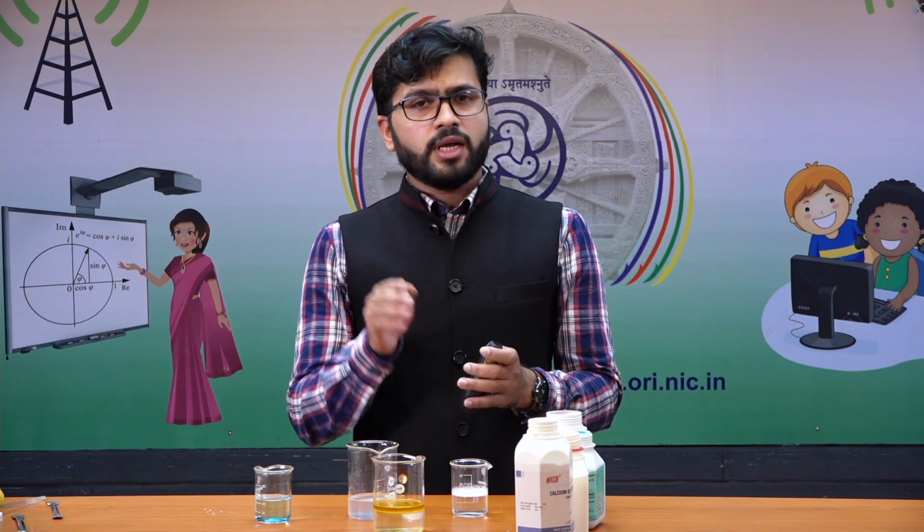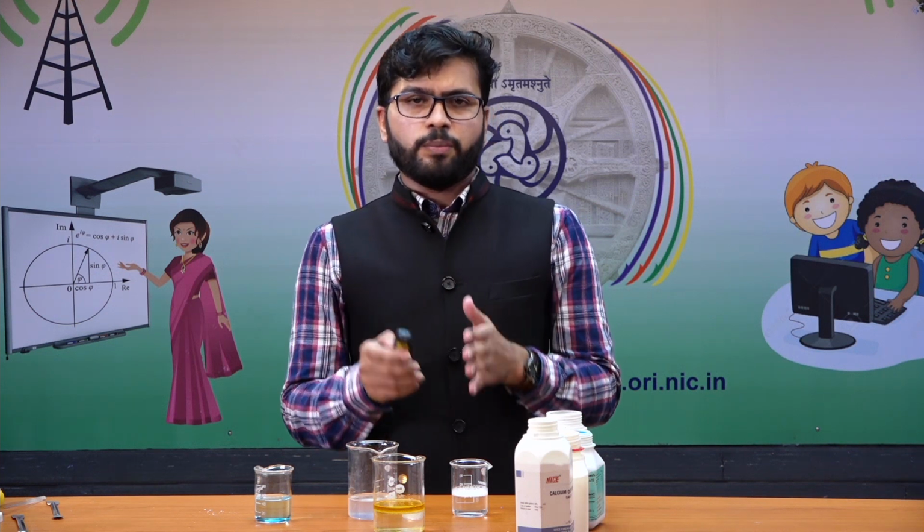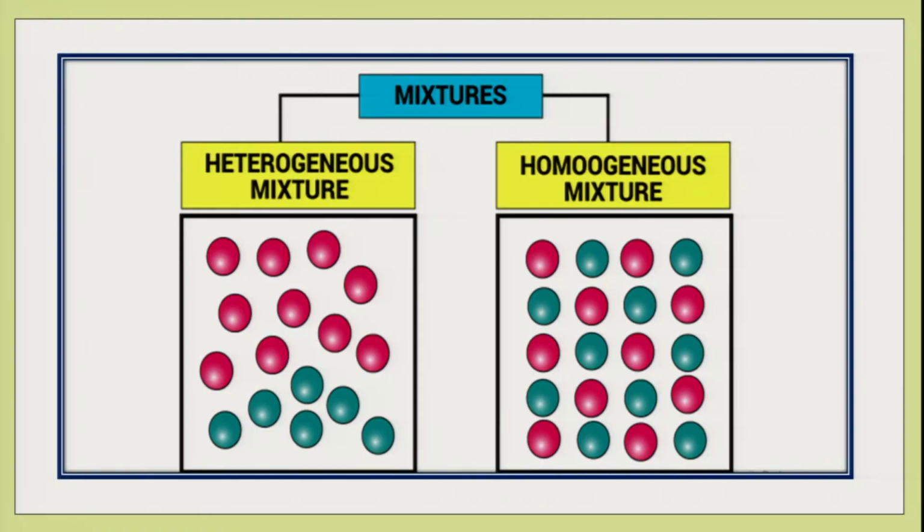One is homogeneous mixture and another one is heterogeneous mixture. If you see the distribution of the particle or the component, here is a flow diagram on your screen. If you see the red dots and the green dots, in case of heterogeneous mixture, one part is the red dots and one part is the green dots. That means they are not uniformly distributed. But if you see the homogeneous mixture, the red and green dots are equally distributed in each layer. So that is what we say as uniform distribution in case of homogeneous mixture and non-uniform distribution in case of heterogeneous mixture.